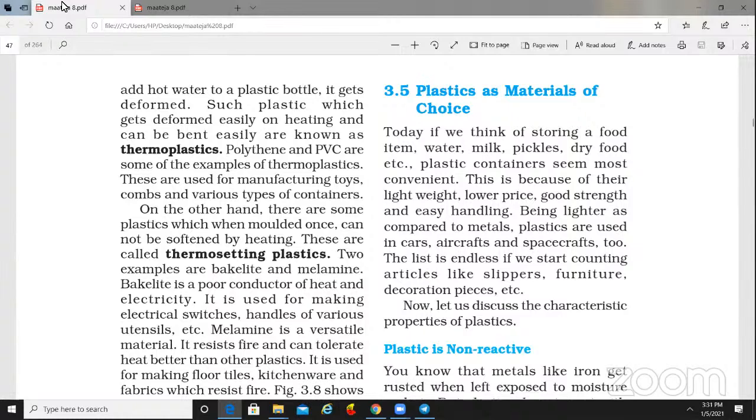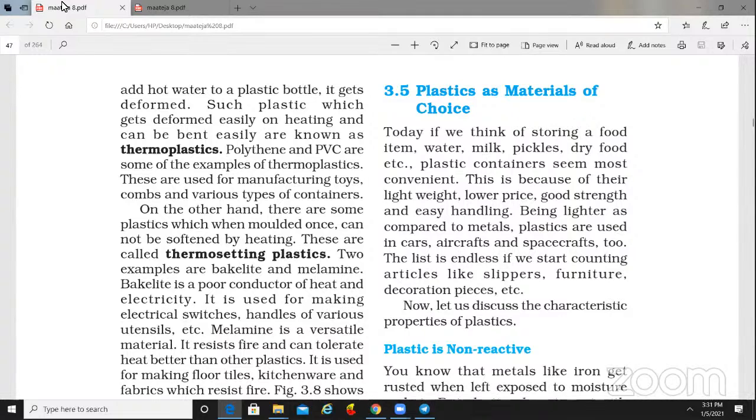So this is how we get rayon, nylon and polyester, and how plastic is made. Nowadays plastic things are very useful in our daily life.